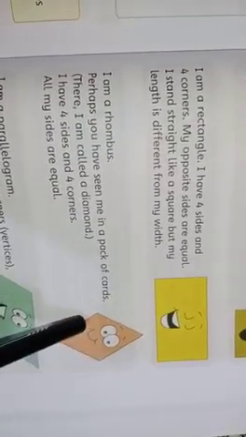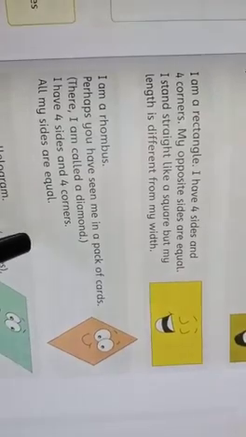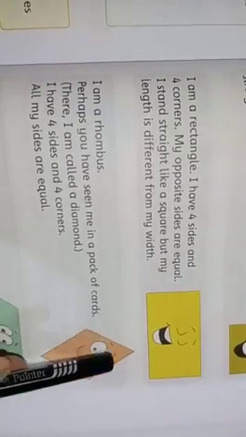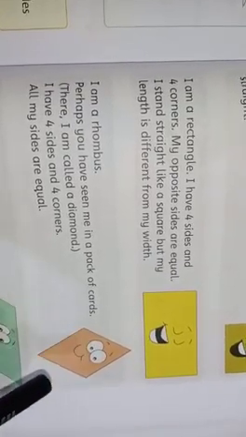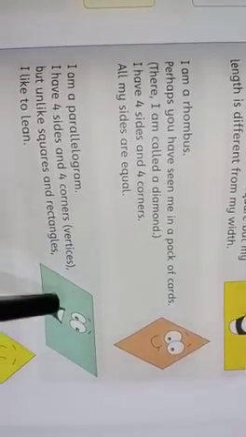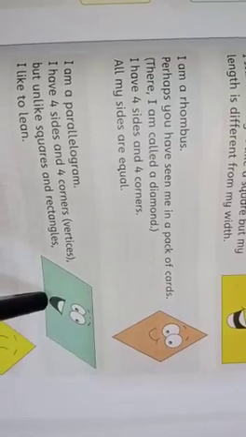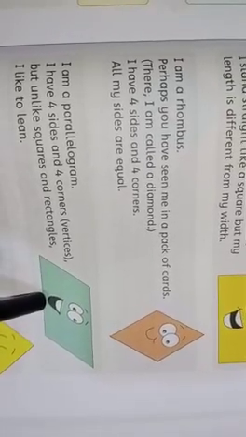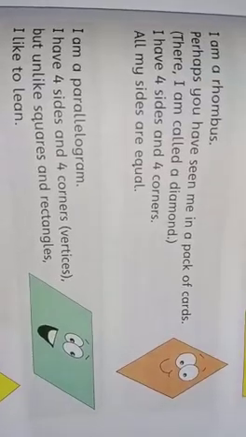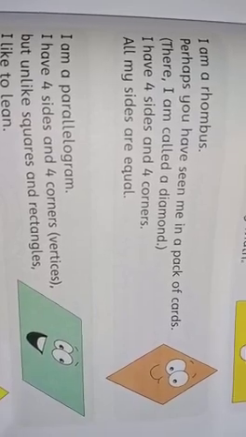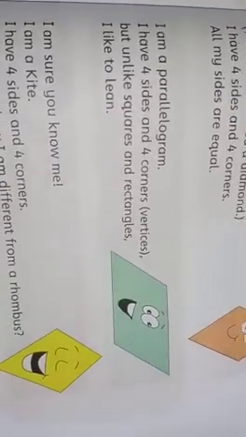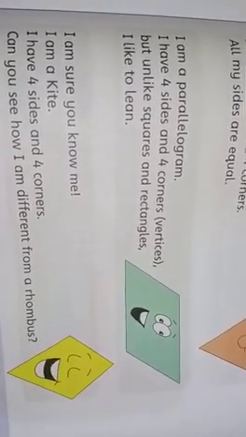Next is rhombus. It has four sides and four corners, and all its sides are equal. I hope you have seen it in a pack of cards. It is called rhombus. Next is parallelogram. It has four sides and four vertices or corners. But unlike squares and rectangles, I like to lean. Students, look at this. It looks like a rectangle and square, but it is slightly leaning. Next is kite. It also has four sides and four corners.